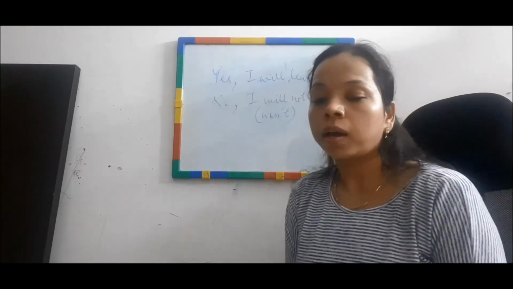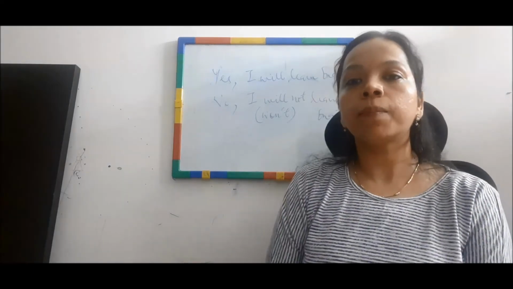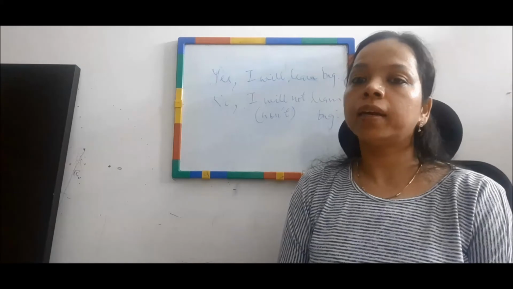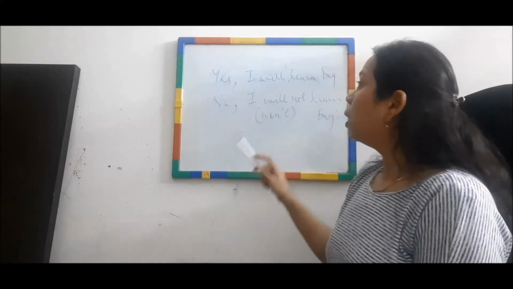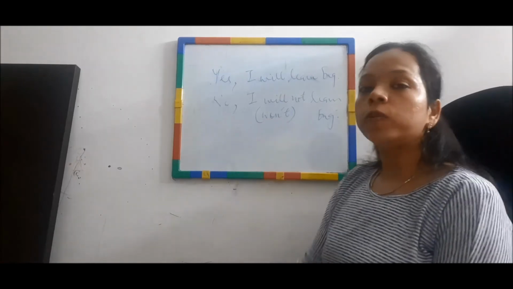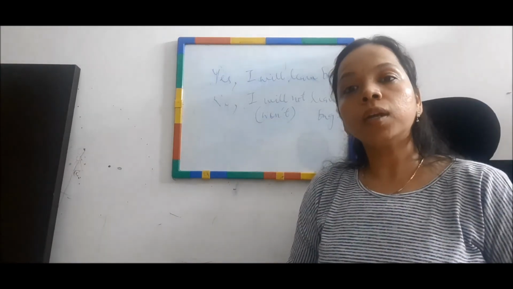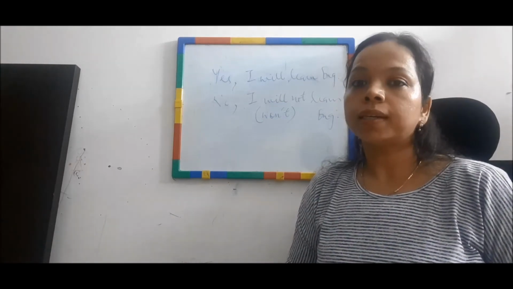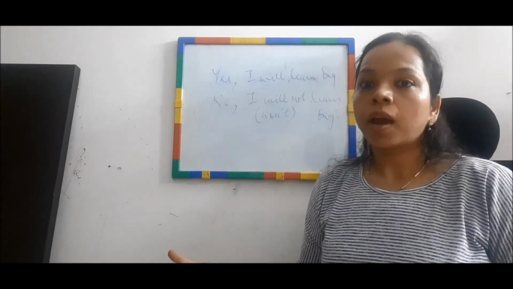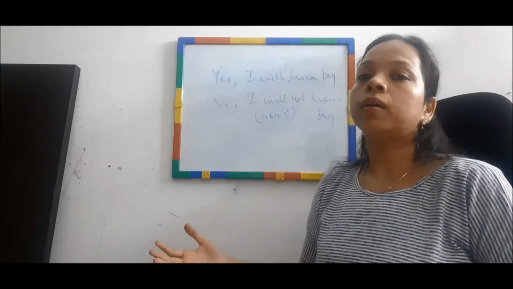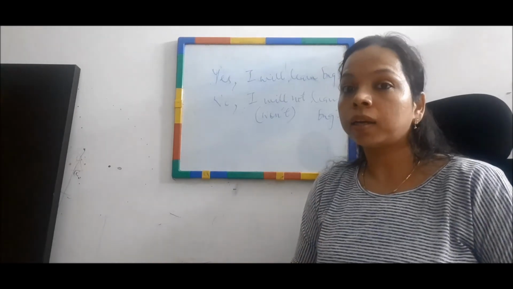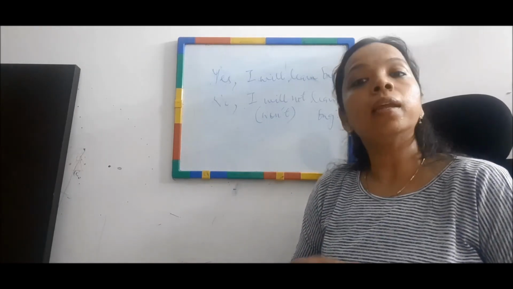I hope I made it very clear, very simple, and you really get it well. One more thing: for the future tense, if I ask the question, will you learn English? You can also answer, I may learn English, I might learn English, I will learn English, I will not learn English, I may not learn English, I might not learn English, anything.